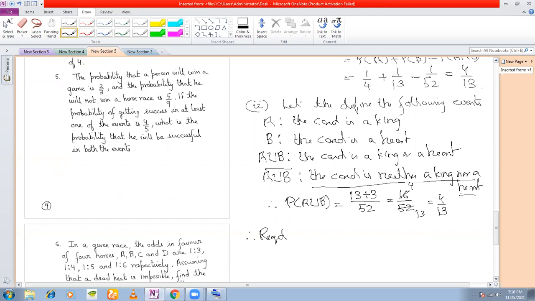Neither a king nor a heart. We have to find out the probability of this event. Therefore, the required probability is P(A union B complement). And what is P(A union B complement)? It is equal to 1 minus P(A union B), from the definition of complementary events. 1 minus 4 by 13, which is equal to 9 by 13. This is one way of doing it.